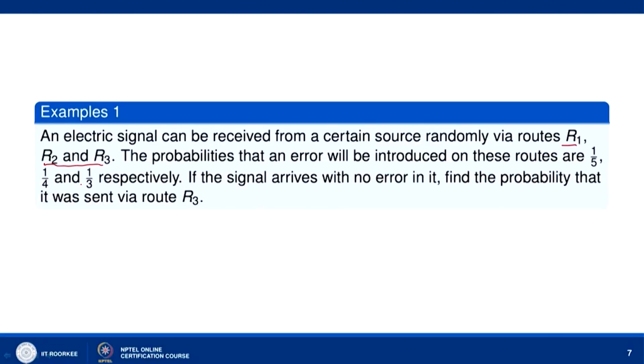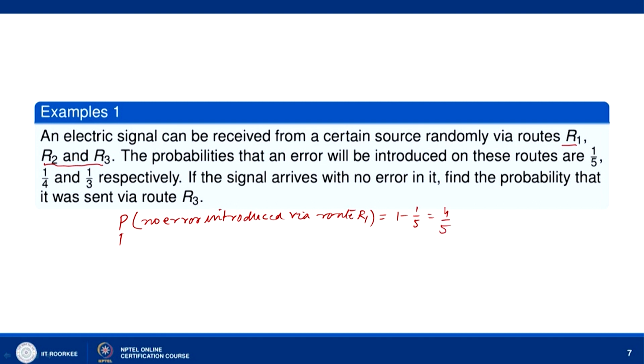So, 1 by 5, 1 by 4, 1 by 3 are the probabilities that error occurs via route R1, via route R2, via route R3. So, the probability that no error is introduced via route R1 will be equal to 1 minus 1 by 5, that is equal to 4 by 5.